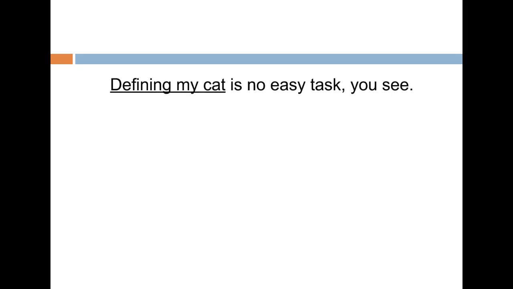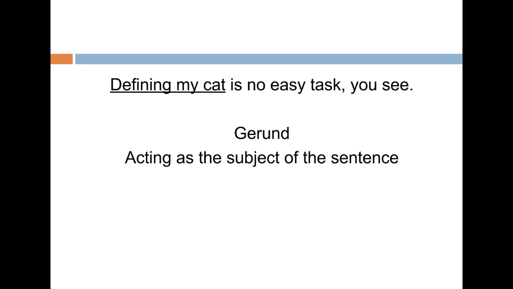Defining my cat is no easy task, you see. Defining ends in an ing, which means either it is going to be a participle or a gerund. In this case, I know that it's acting as a gerund, and here's how I can double check. I can remove the entire phrase and replace it with one of these words: this, that, someone, or something. Like this. This is no easy task, you see. See? Works pretty well. In this instance, it is also acting as the subject of the sentence.